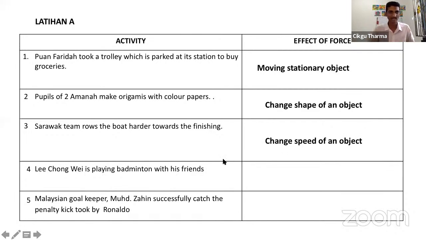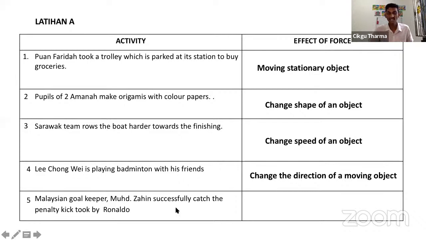All right, next one. Lee Chong Wei is playing badminton with his friend. So when he hits here, it goes here. When he hits here, it goes here. What have we changed to the shuttlecock? We have changed the direction of a moving object. All right. Okay, next one.